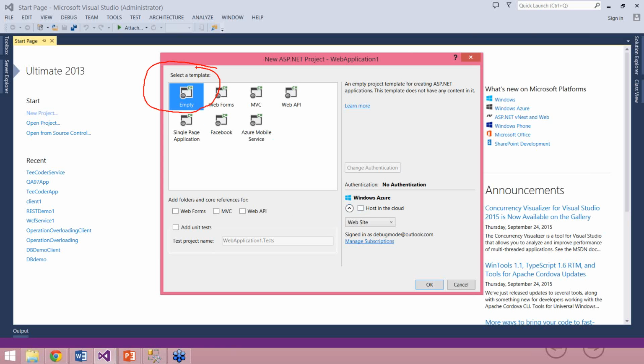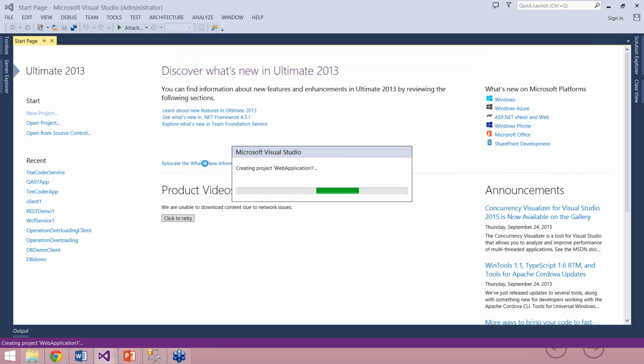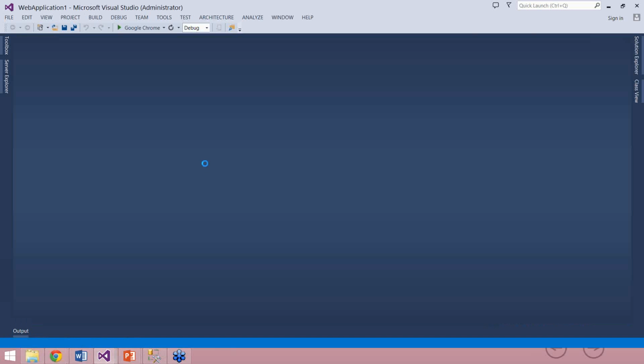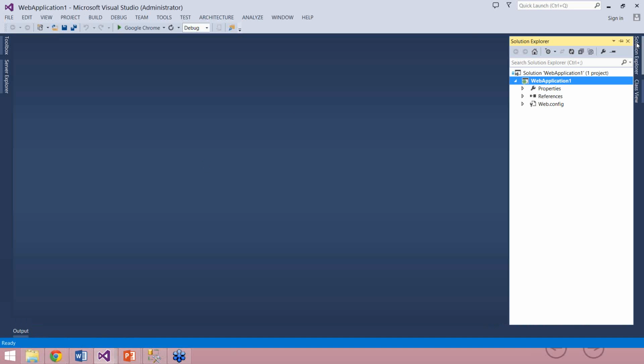Keep in mind that even though I am using an ASP.NET web server to host my AngularJS application and serve the web page, you can host it on any server of your choice, like Apache or a Node.js server. So I selected empty. Now click on OK. Here I am creating an empty ASP.NET web application in Visual Studio.